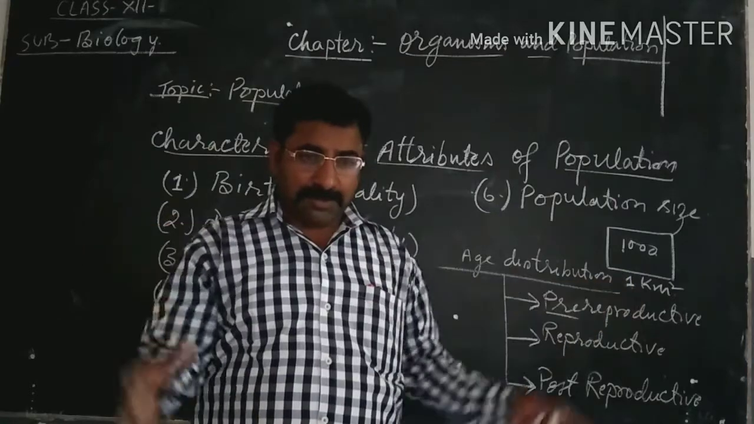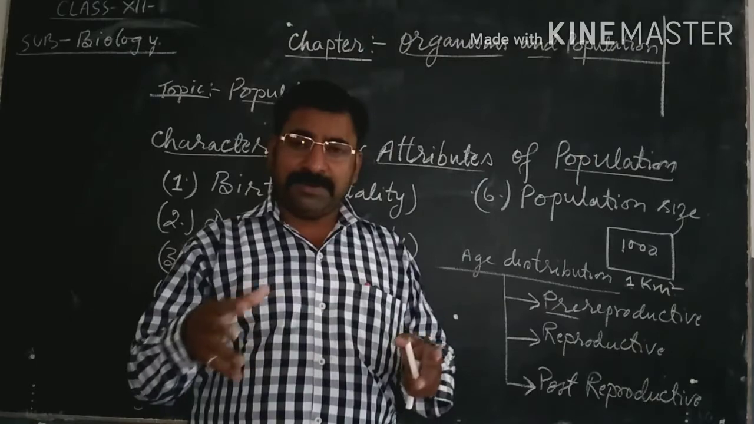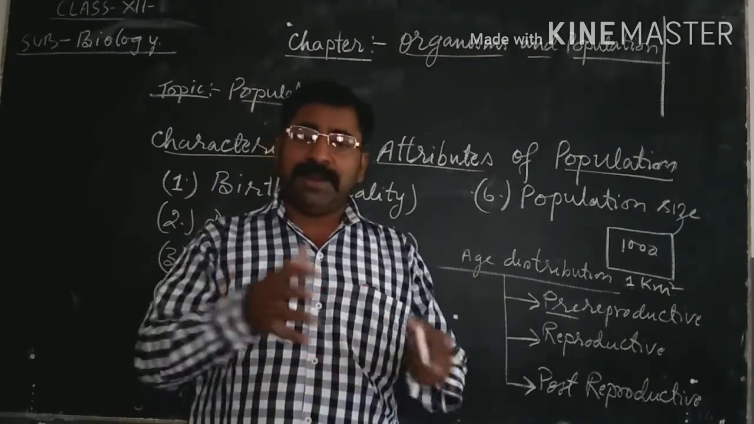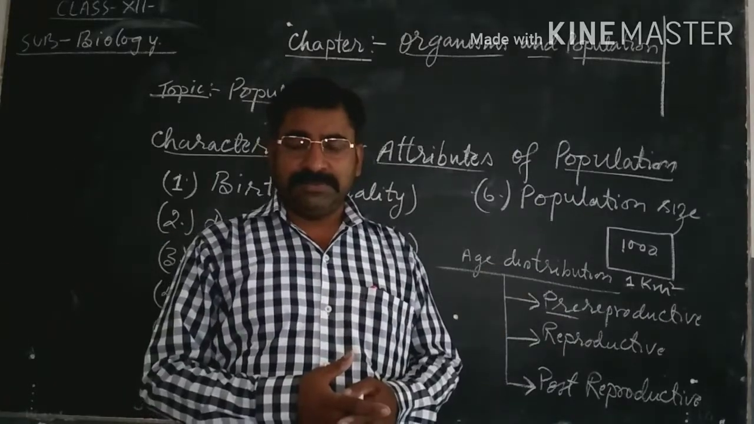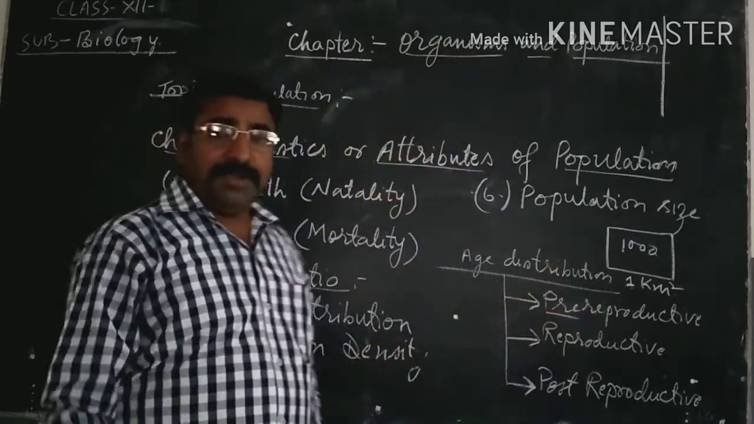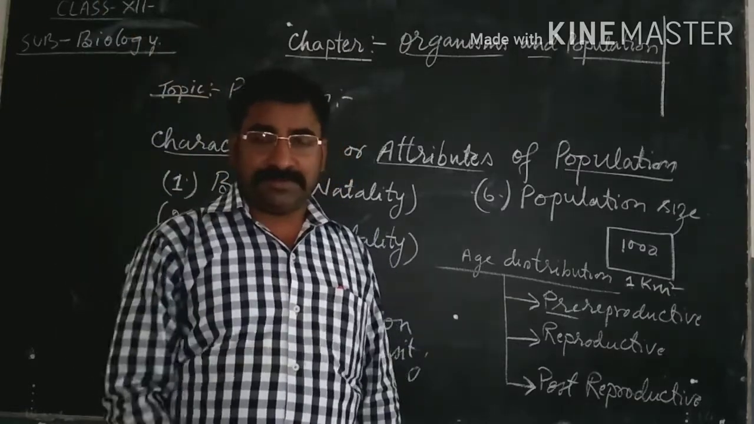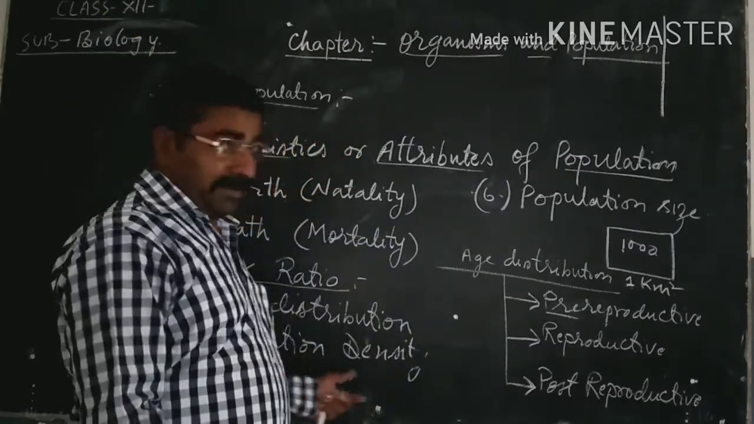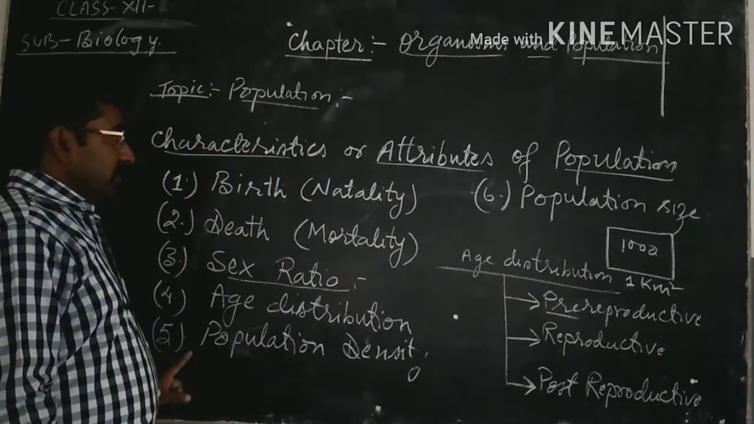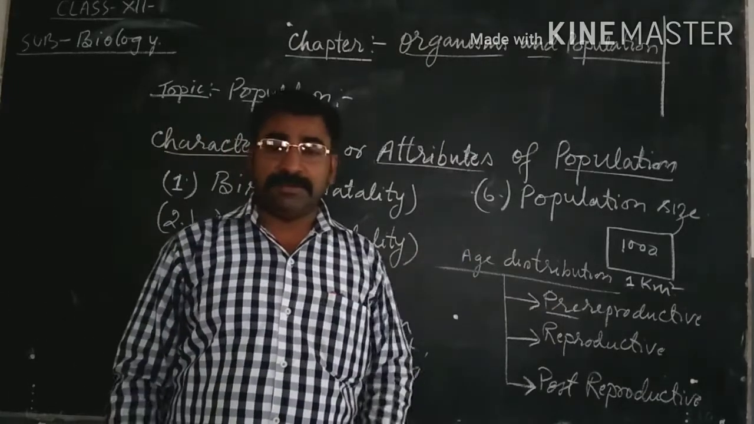So how many individuals of different species, whether that species is of plants, animals or microbes, including human beings, that is called population density at a given time interval in a given place. So students, these are some important characteristic features or attributes of population. Other things I will discuss in my next lecture.